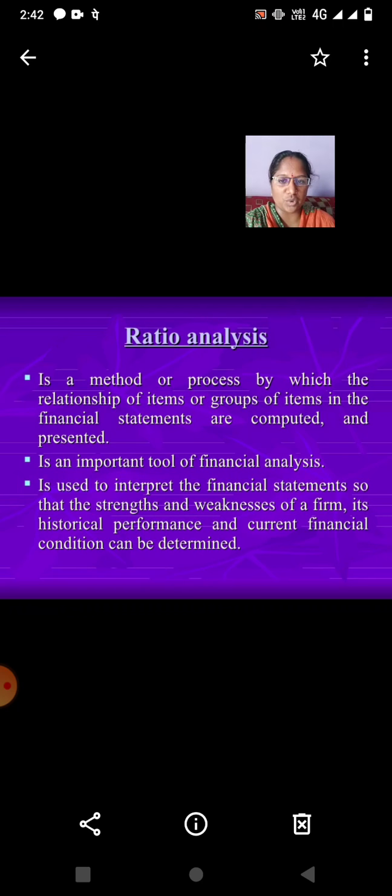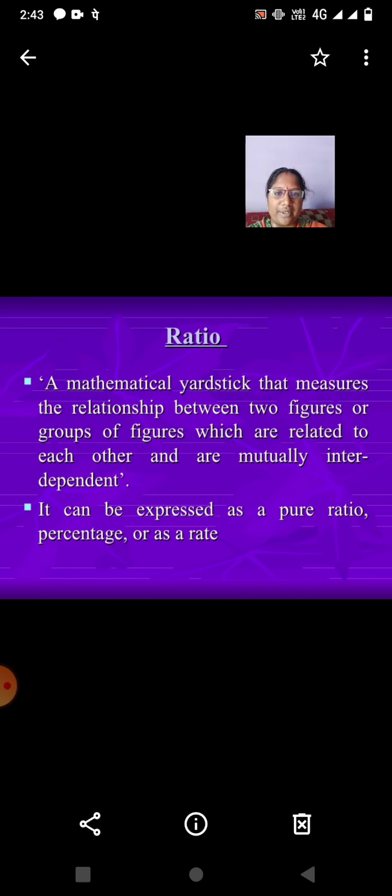So, what is ratio analysis? Analysis is a method or process by which the relationship of items or groups of items in the financial statements are computed and presented. It is an important tool of financial analysis used to interpret the financial statements so that the strengths and weaknesses of a firm, its historical performance and current financial condition can be determined.